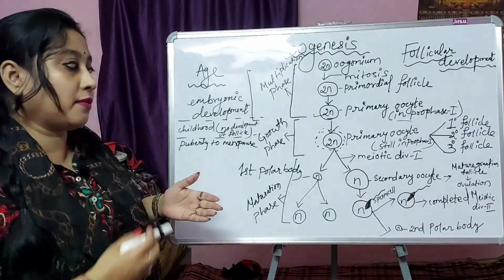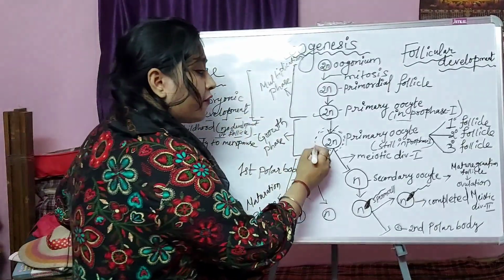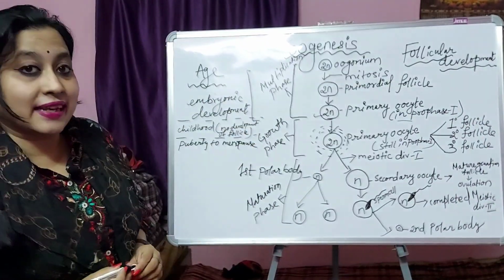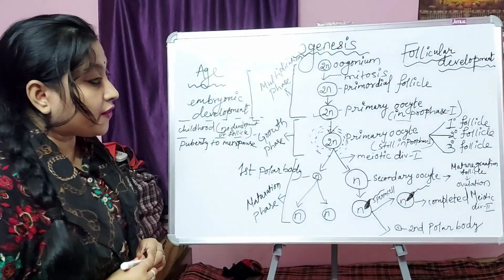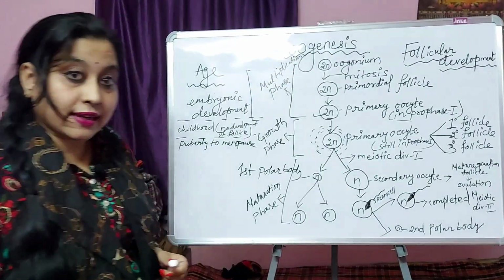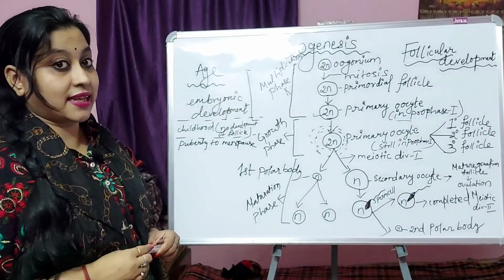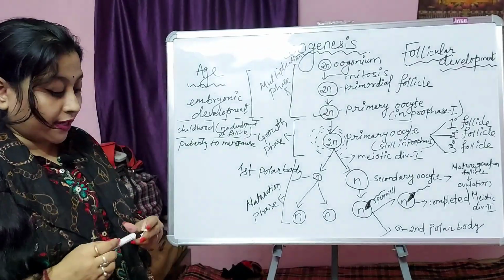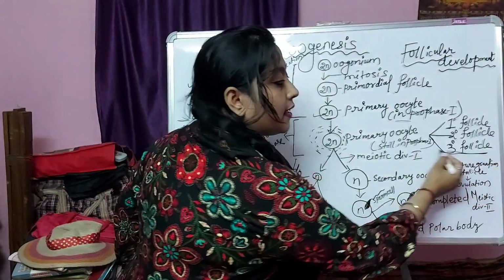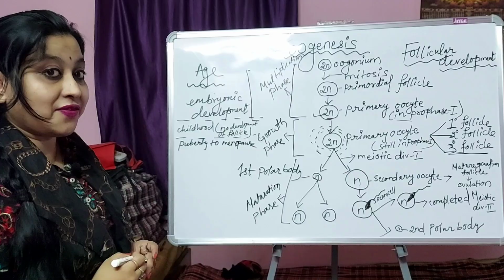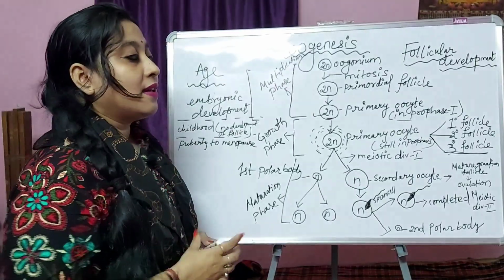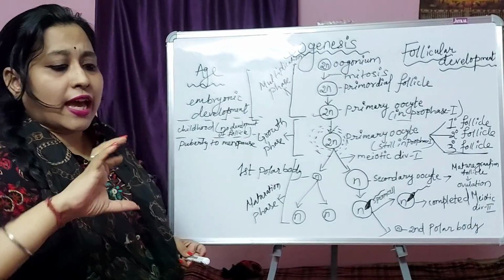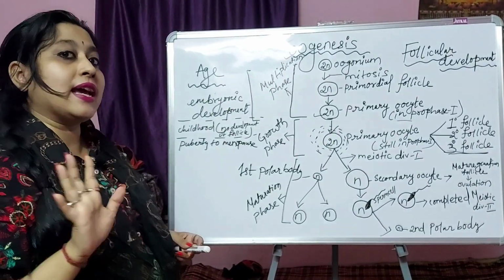Gradually there is formation of layers of many granulosa cells and it forms the secondary follicle. Then the secondary follicle changes to the tertiary follicle. When it changes to the tertiary follicle, there is development of the antrum, a fluid-filled cavity, and the theca interna and theca externa.